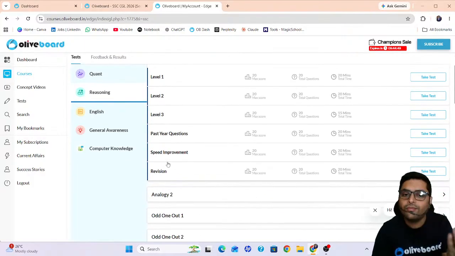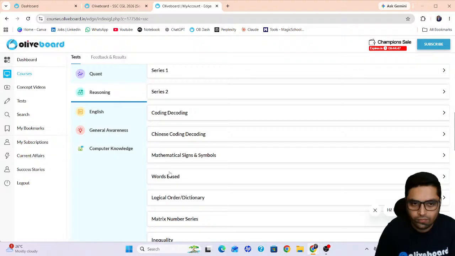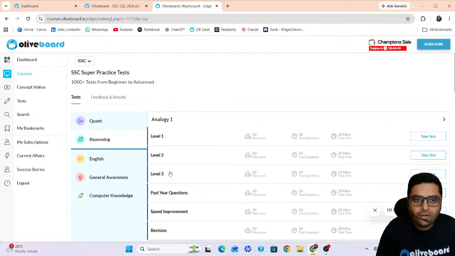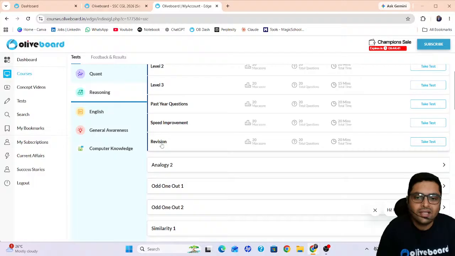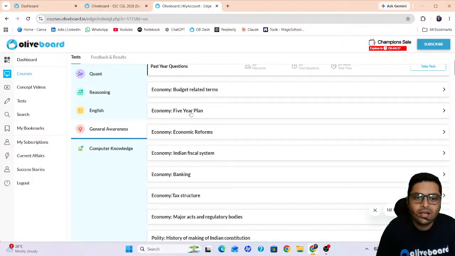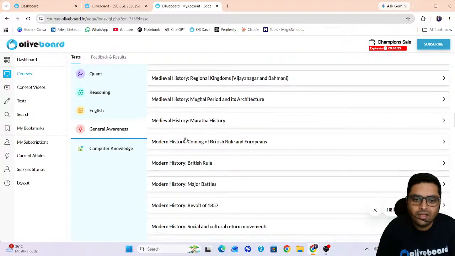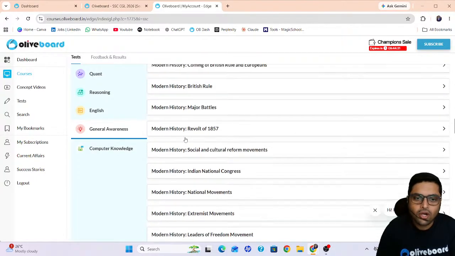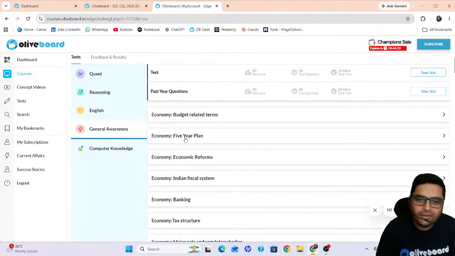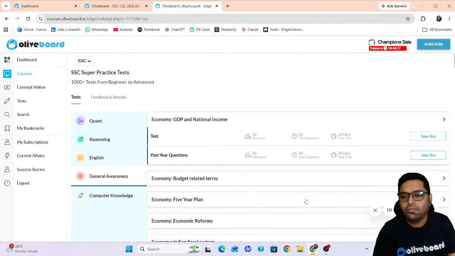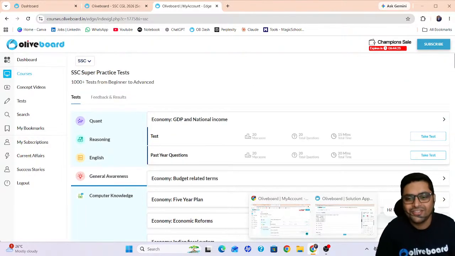Then there are speed improvement and revision tests also. This is a very good thing I would like to suggest, since if you want to practice at various levels, there is a revision test also. When you are revising, there are topic wise tests: economy, polity, modern history, ancient, medieval, geography, all the topic wise tests are there. Please take time and utilize this feature.